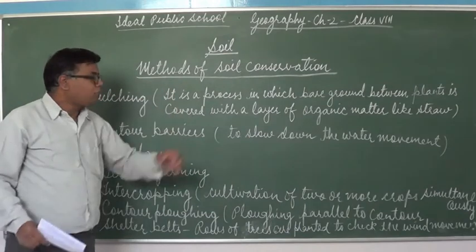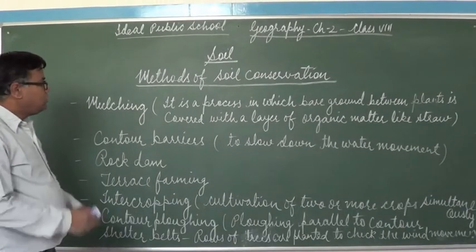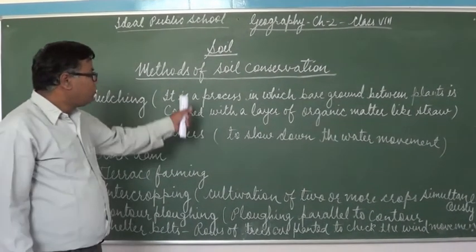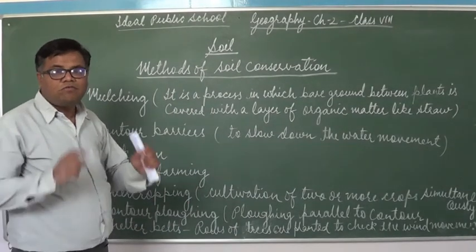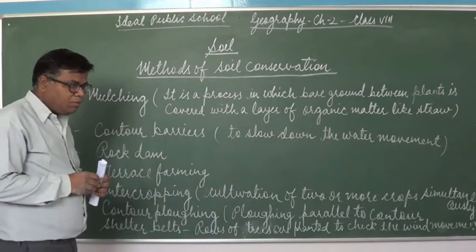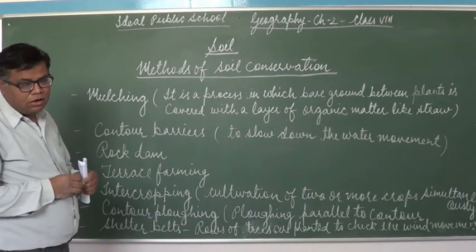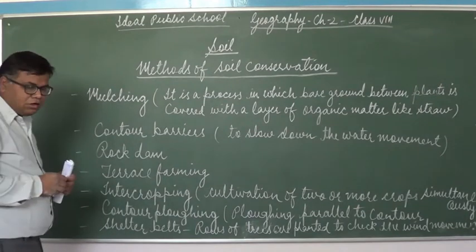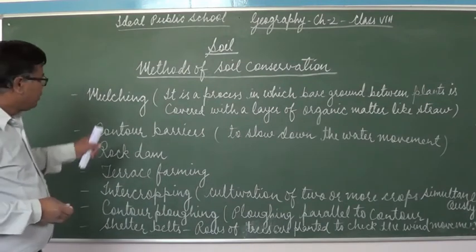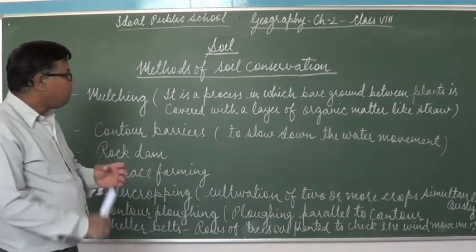Children, the methods of soil conservation. Actually, all these methods for soil conservation are to check soil erosion, because soil erosion is the major hazard of soil. It's a major hazard, it's a major danger. So the first method of soil conservation can be mulching. It stops soil erosion. How?